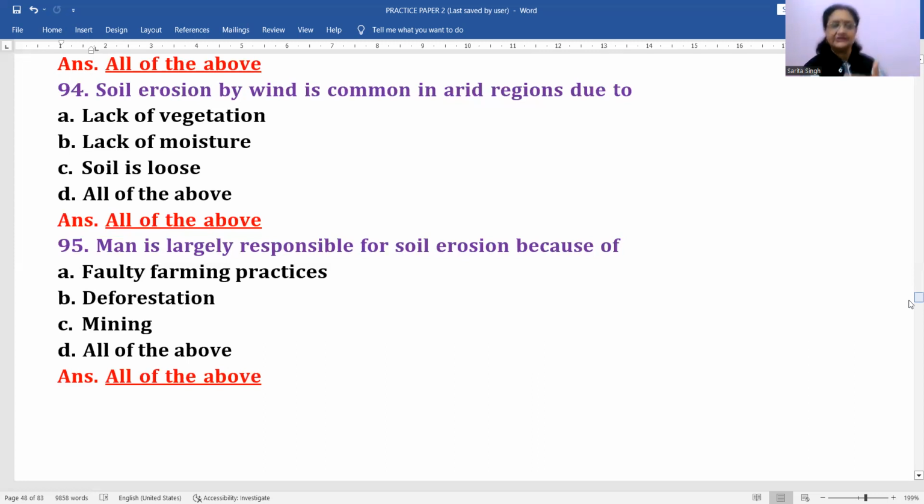Okay, yeah, for industries and all, for any reason, जब भी हम deforestation करते हैं, that means we are responsible for soil erosion. Next is mining, actually, because in several areas you'll find mining is done on large scale. It is going on in different parts. So mining, again, we are digging out the land for that purpose, and naturally it leads to soil erosion. Okay, तो ये सारे human activities जो हैं ये responsible हैं. तो I think D option will be the correct option for this.